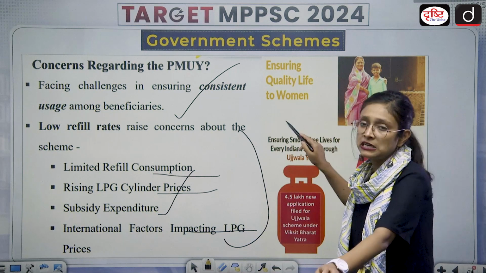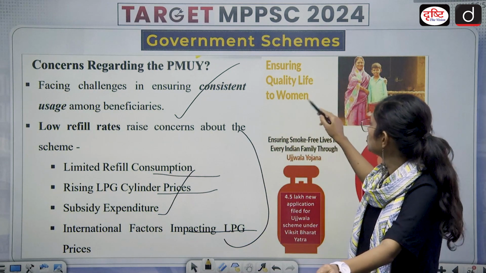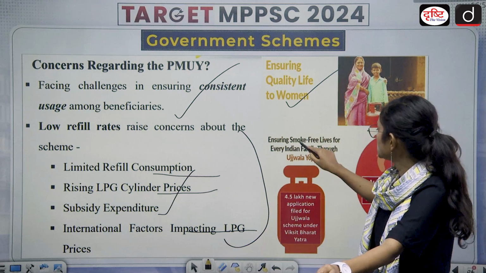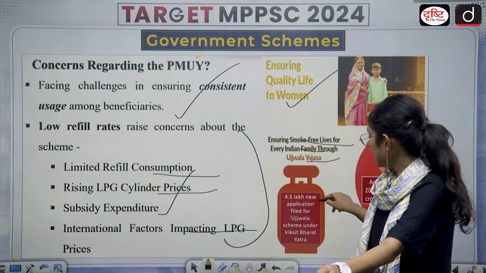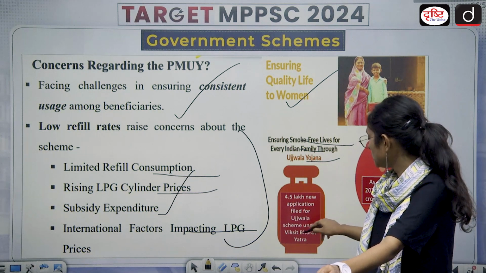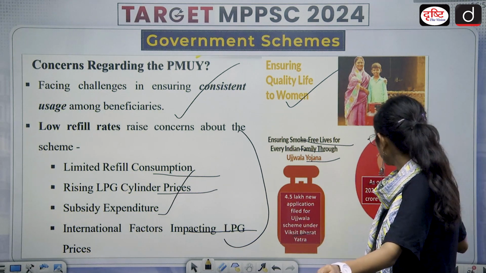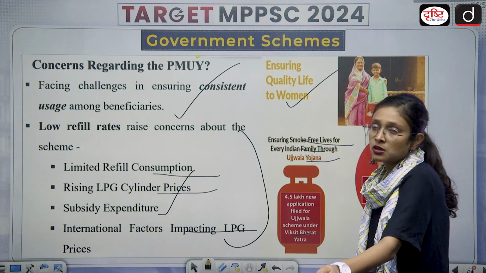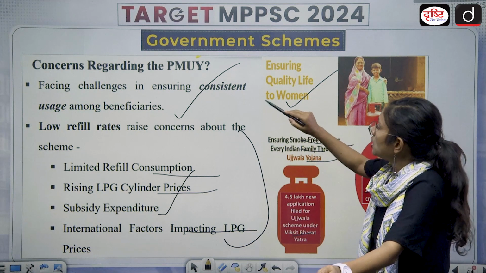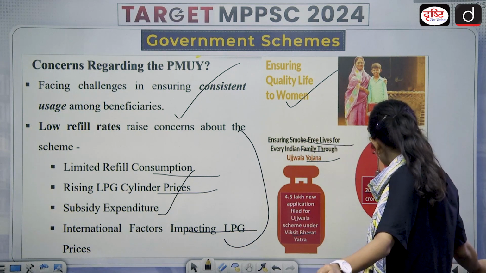So what is its main aim? Ensure quality life to women, ensuring smoke-free lives of every Indian family through Ujjwala Yojana. 4.5 lakh new applications filed for the Ujjwala scheme under Viksit Bharat Yatra. As on 1st March 2023, there are 9.95 crore beneficiaries. So this is the data about Pradhan Mantri Ujjwala Yojana.